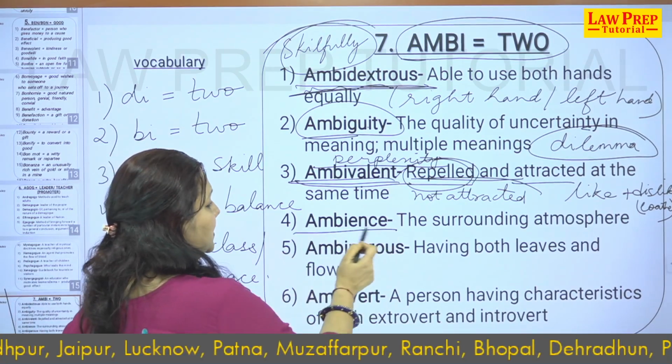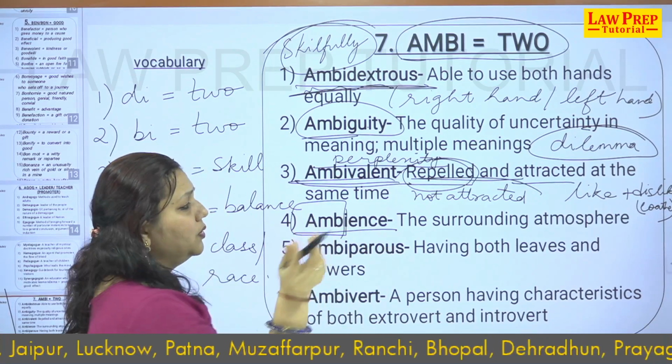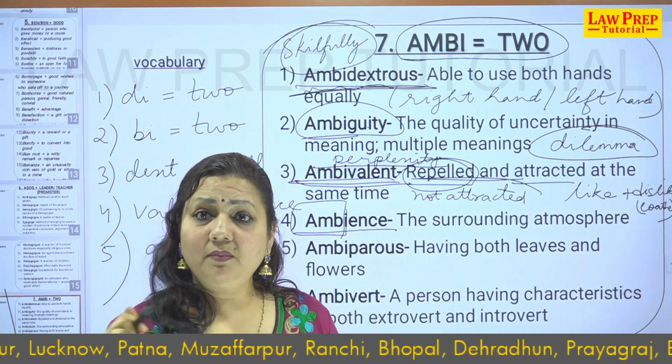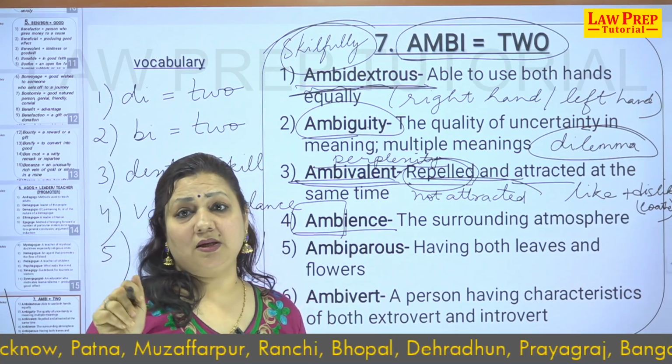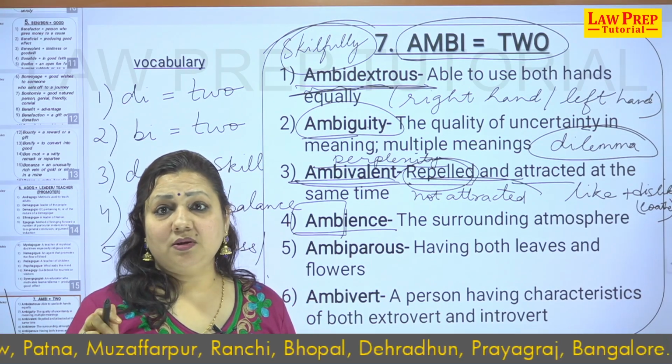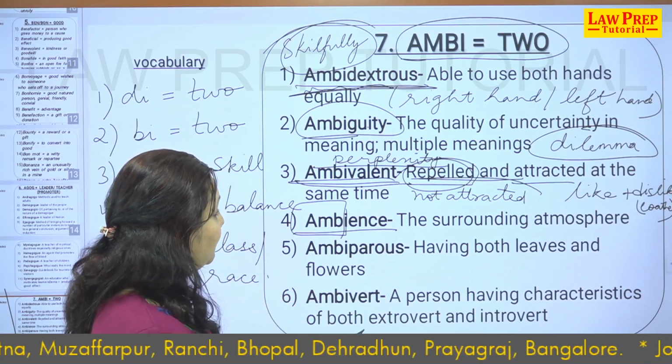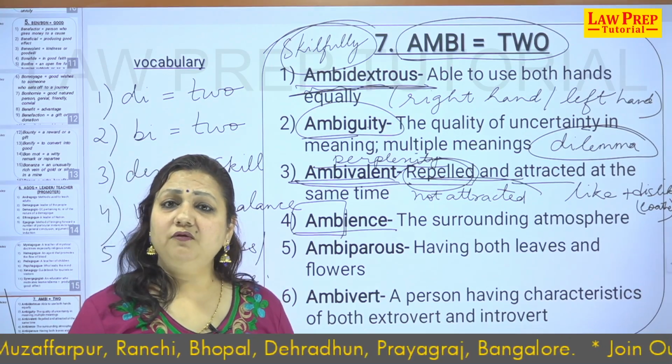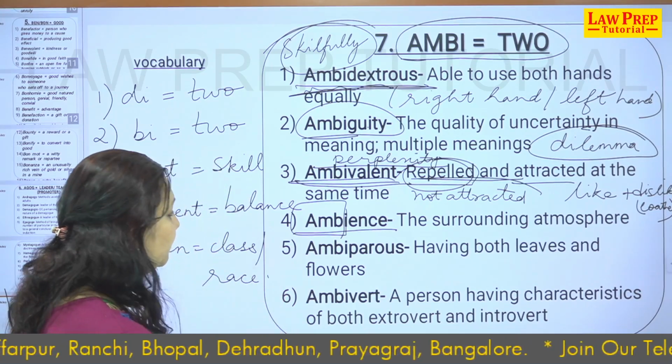Moving on to ambience. Now, the root ambi means surroundings on both sides. I have to link it up: the ambience of this place is very good, right. We all like the ambience here, that is the surrounding atmosphere, the surrounding things all around here.